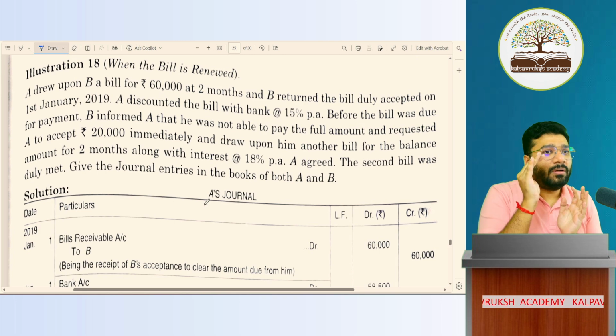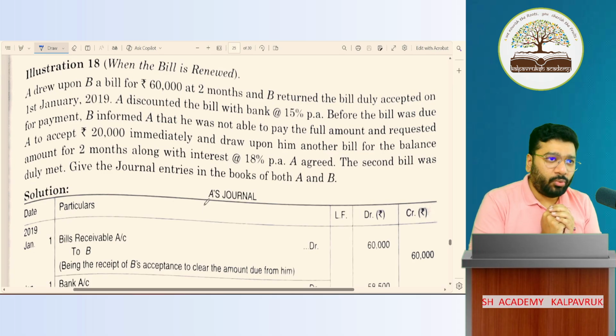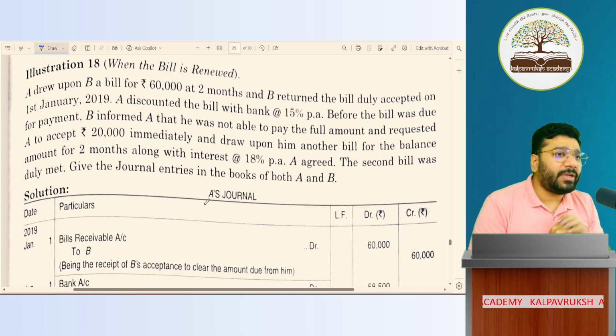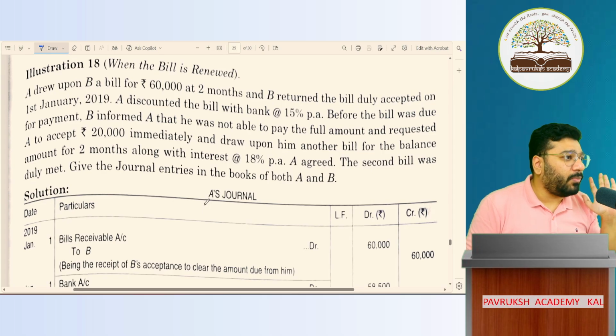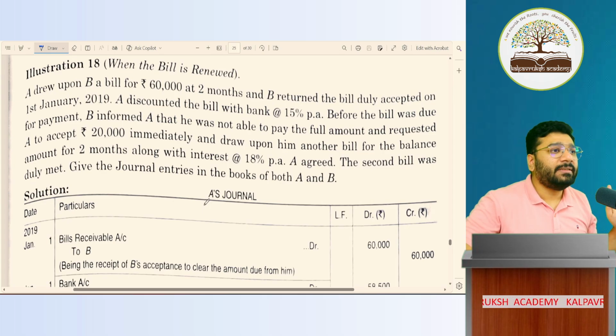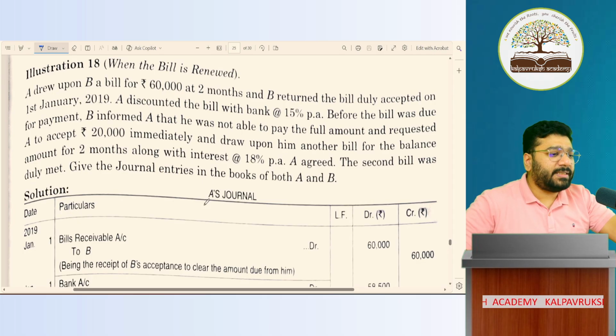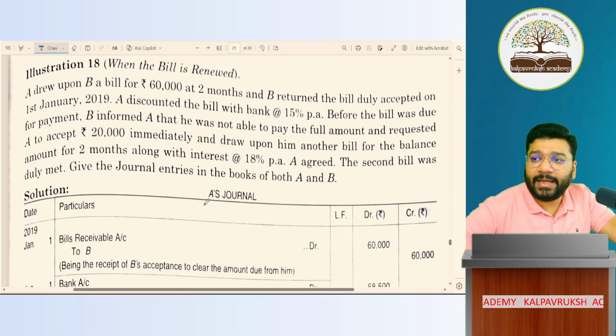Now, the in-depth revision of this, I will do along with illustration 18. So I'll take illustrations 18 and 19 as a base and set a very nice tone for this concept. Then we'll take a small break and go to the next topic, which is retirement of the bill. So please concentrate here. Let's start illustration 18.